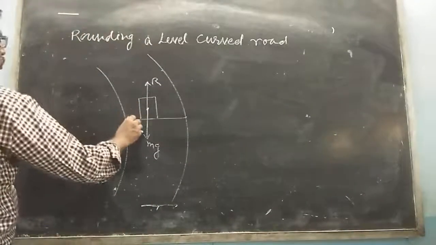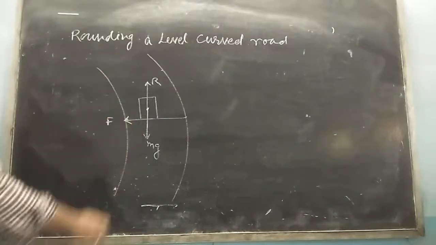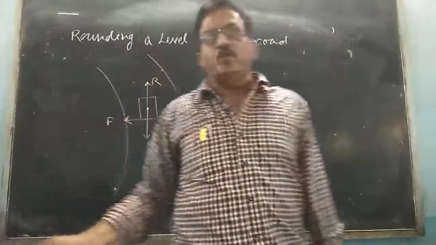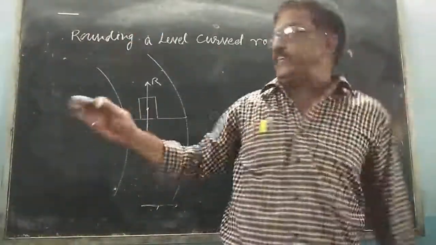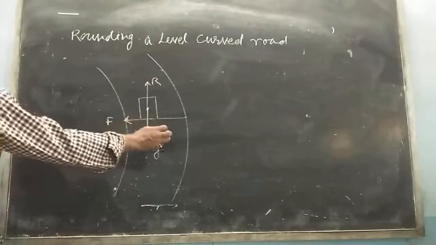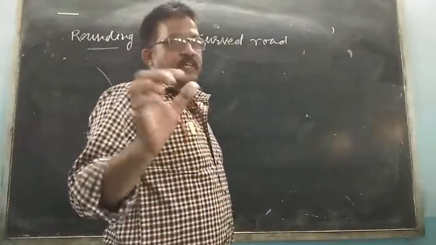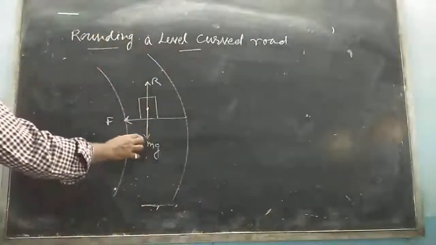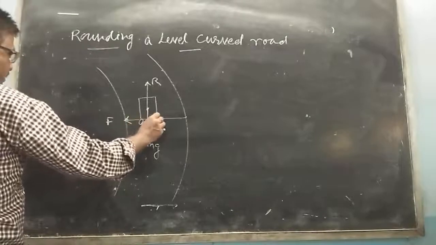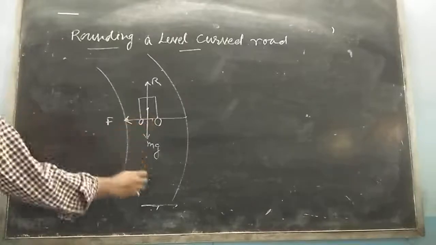So the force acting over here is F. When a vehicle goes round a curved road like this, it requires some centripetal force. While rounding the curve, the wheels of the vehicle have a tendency to leave the curved path.